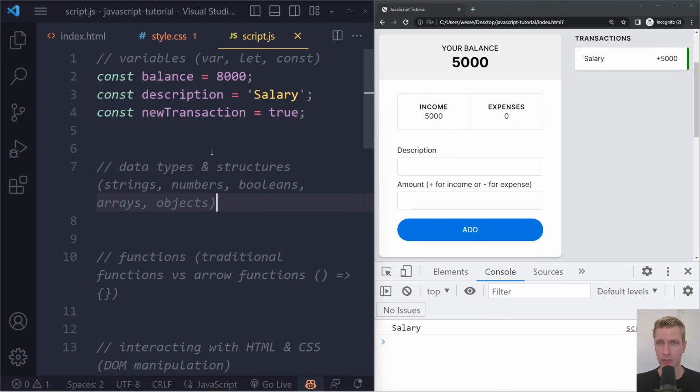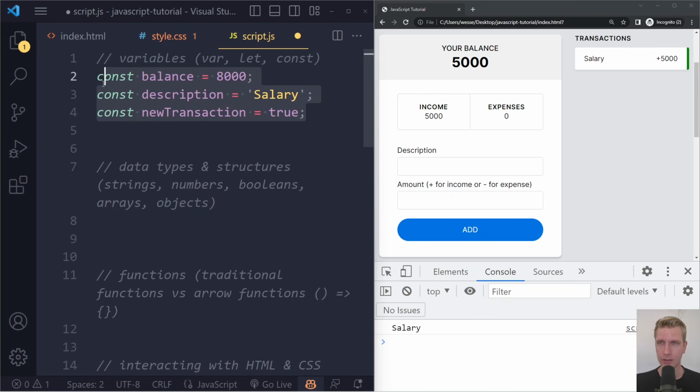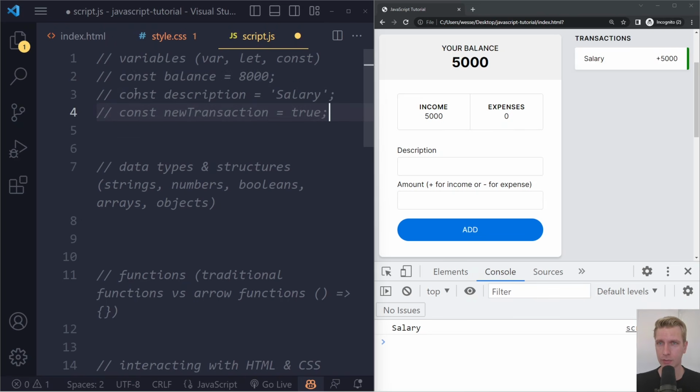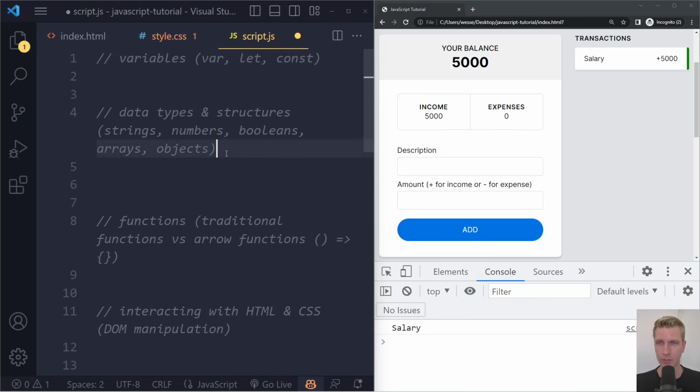All right, so let's continue with data types and data structures in JavaScript. We've already seen some of them. So we've seen number, we've seen string, and we've seen Boolean. But we also have arrays and objects, right? So I'm going to remove this. I could also comment it out, by the way. So I could select all of this and I could hold Control and / to make this a comment. I'm going to remove all of it so we can start from a clean slate here.